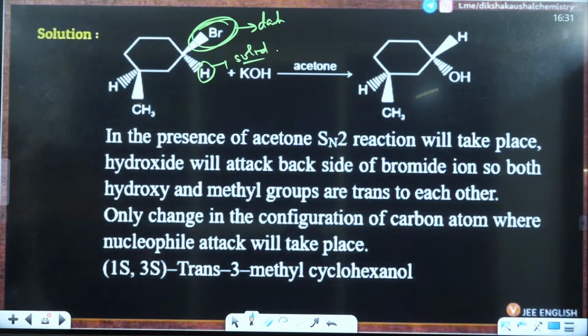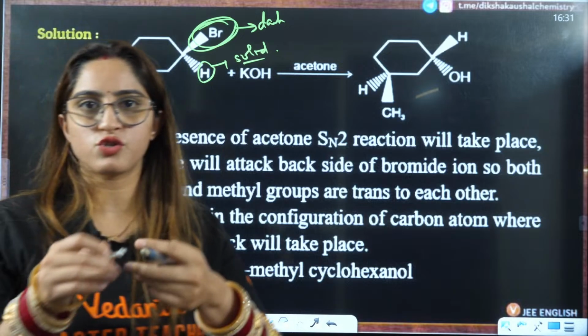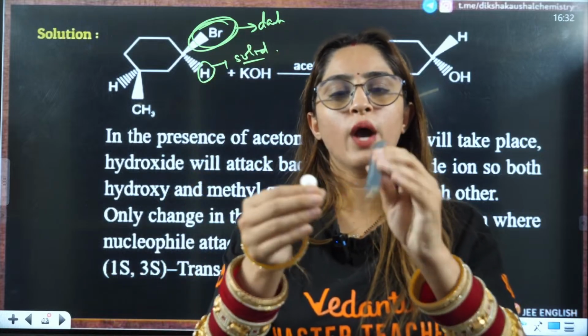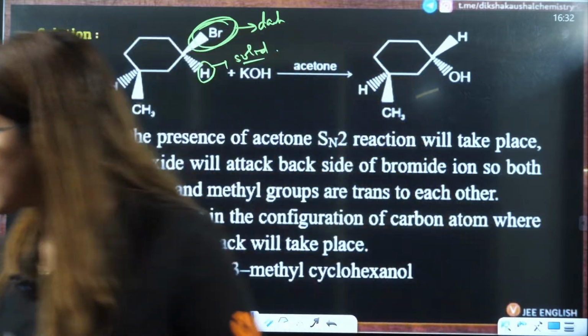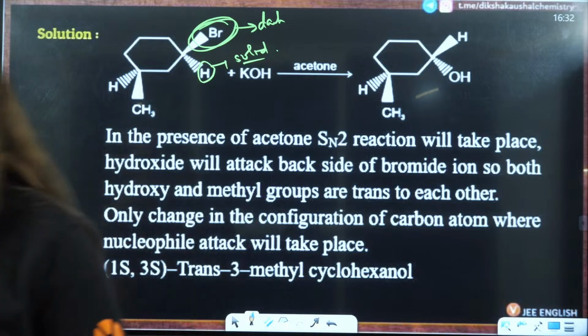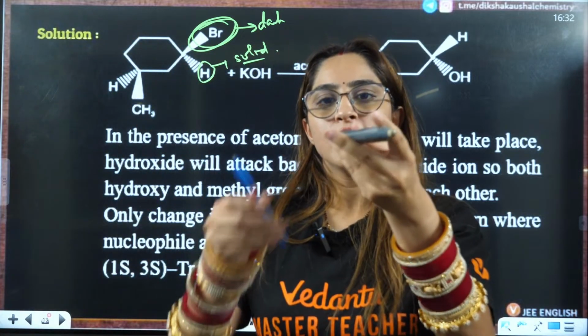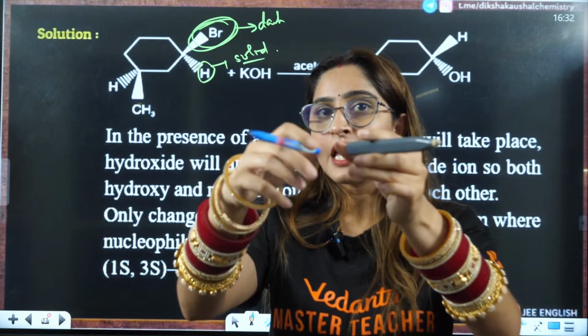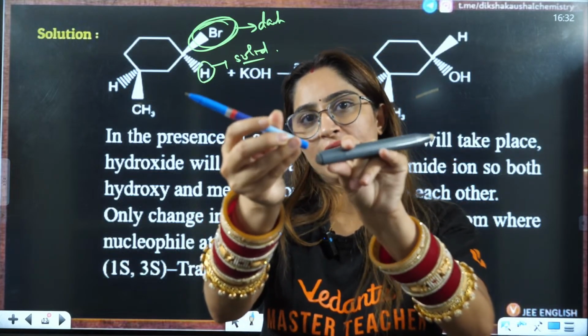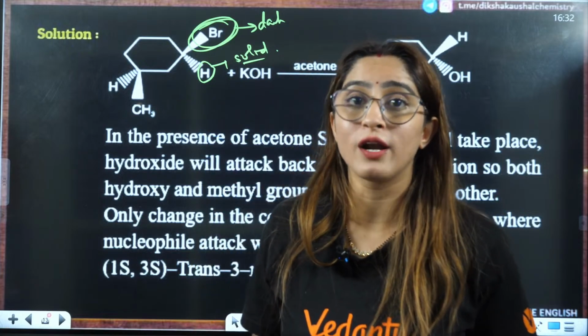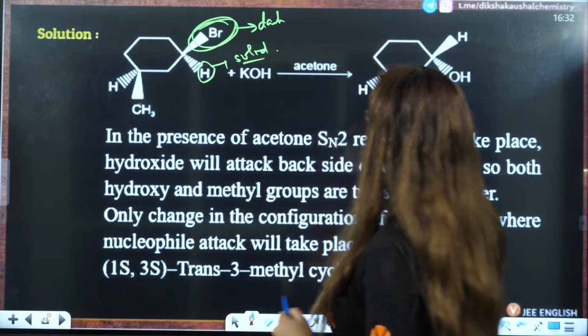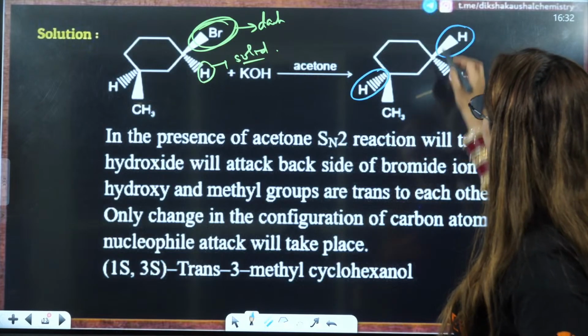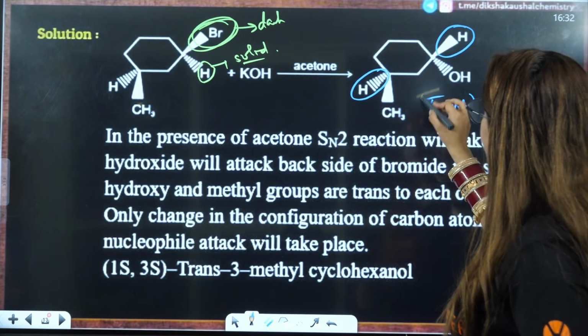Let me just draw it here. Okay, so here you have, this is actually not a very good pen, right? So here you have H and H. If they are on the same side, that is cis. If they are on the opposite side, like this, they will be called trans. So now, in this pair, this is dash and this is solid. That means this is going to be trans, right?